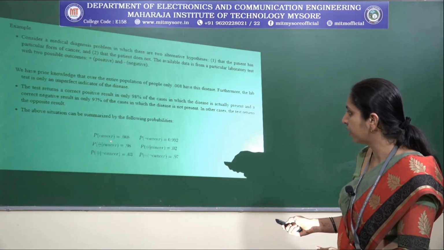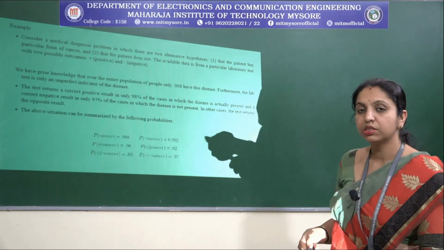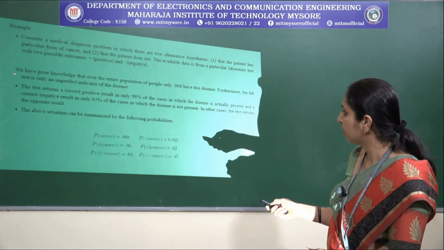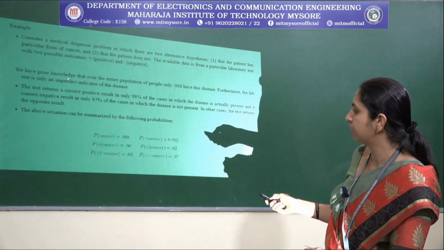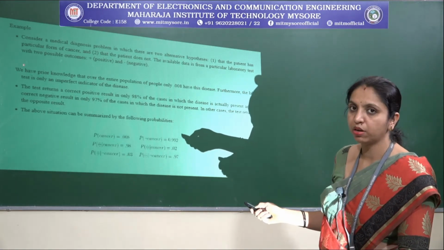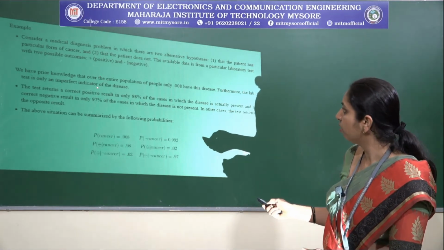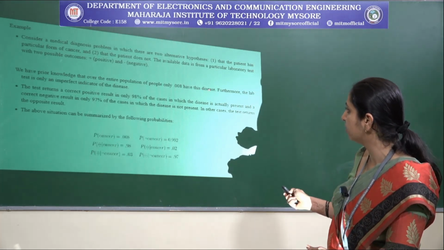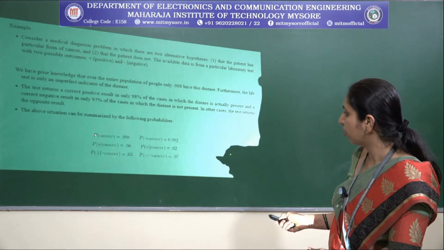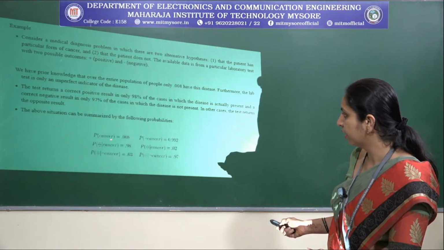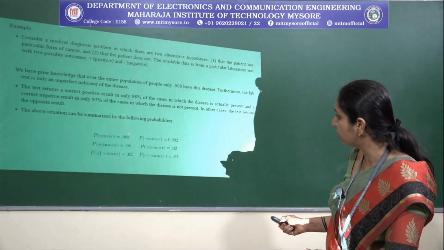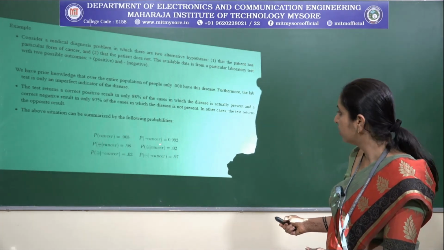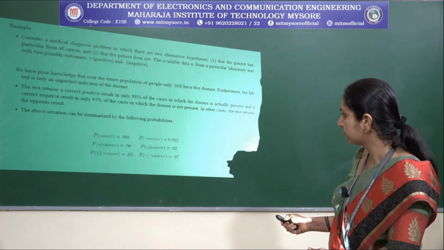The probability of cancer is a prior probability. A prior probability is based on prior knowledge. Over the entire population of people, only 0.008 have this disease. So look at this probability of cancer, which is 0.008. Then the negation of cancer is 0.992.